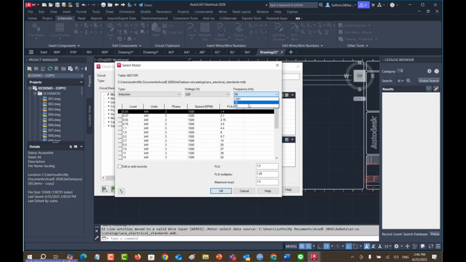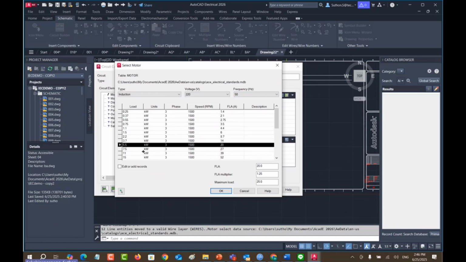But if you are in the US, you can choose 60, anything, okay? And right now I want to design the 3.7 kilowatt. It's 3-phase, and the RPM is 1,500, and the FLA, full load amp, is 14.